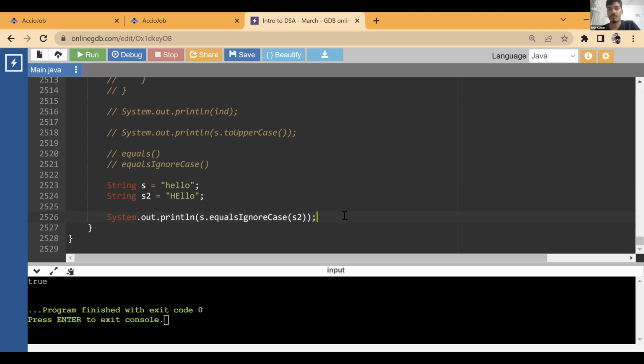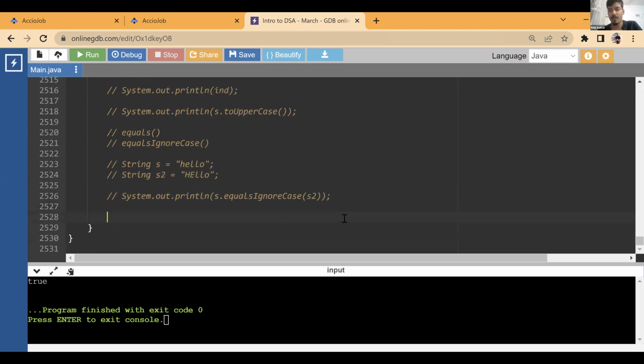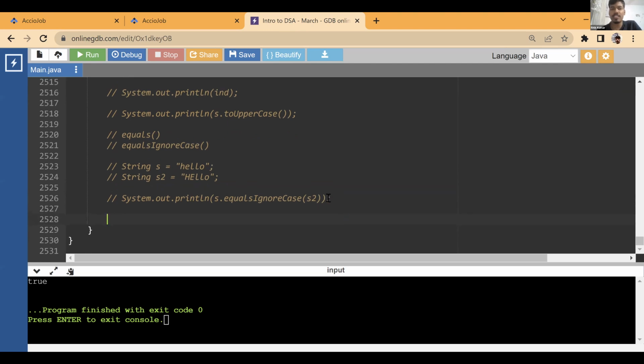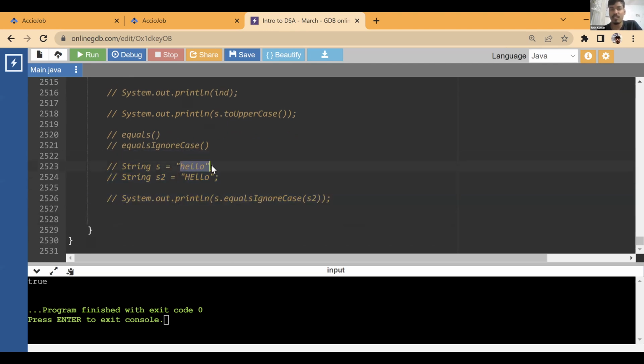Okay, no doubts. So try to write these implementations yourself. Even equalsIgnoreCase basically ignores the casing. For example, here this is a small h and small e, but in the other string it is capital H, capital E. But this is giving us the result true. Why? Because it is not considering the case.